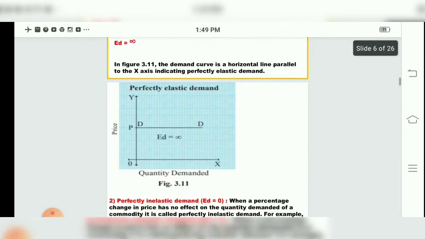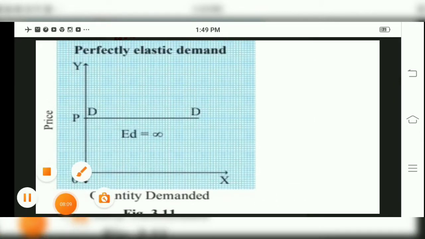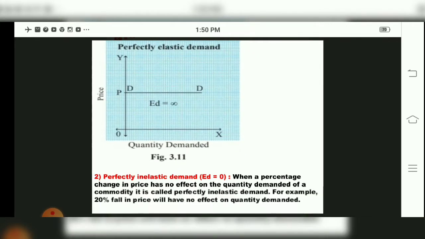See in the diagram how the line is parallel to the x-axis. A horizontal line parallel to the x-axis means ED is equal to infinite, which is called perfectly elastic demand. Now this is the first type, perfectly elastic demand.